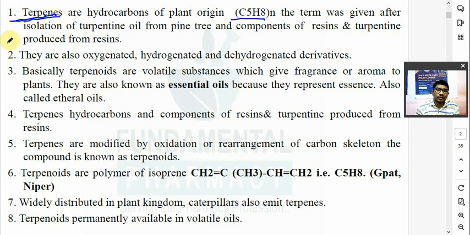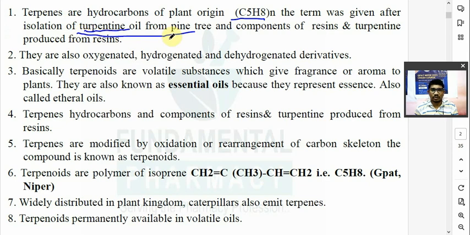The first time, there was the isolation of an oil known as turpentine oil from the pine tree. You must have seen that a lot of Ayurvedic formulations utilize mostly turpentine oil, in oil-based formulations for external application, for example in case of arthritis, gout, pain and inflammation.